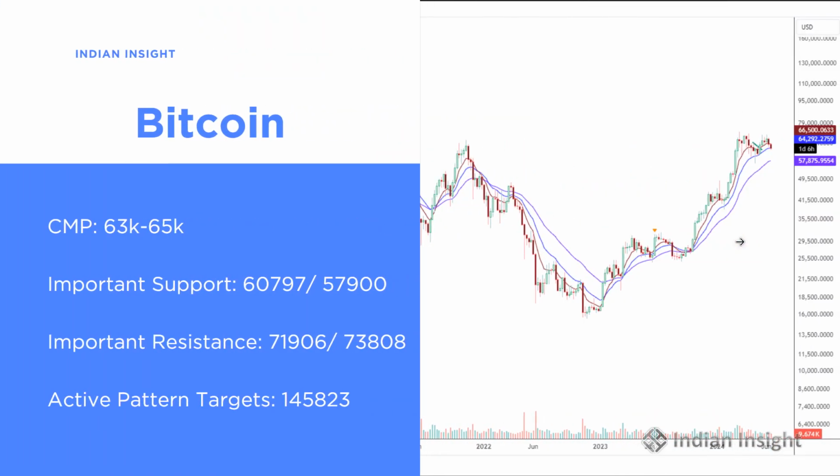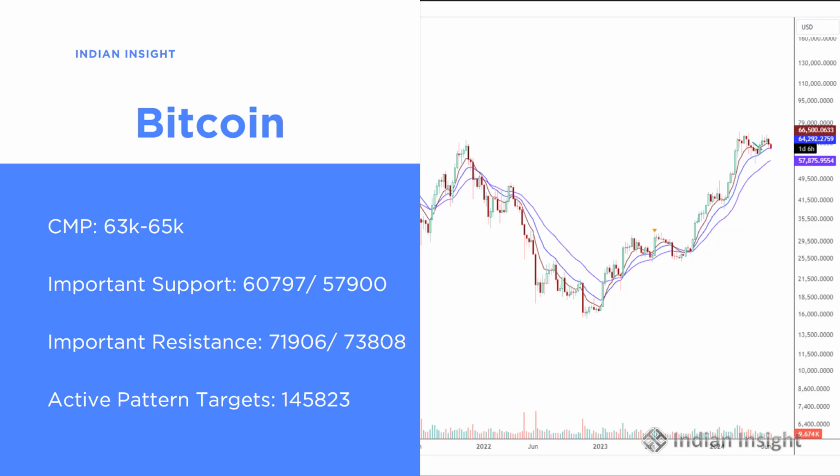Next is Bitcoin. Bitcoin has been consolidating around its all-time highs. The important resistance for Bitcoin is around 70,808 and 71,906. It has multiple active pattern targets. One of them is around 1,45,823, and the current market price is around 63,000 to 65,000. It is very volatile, so I have kept a range of current market price. The important support will be around 60,797 and 57,900.